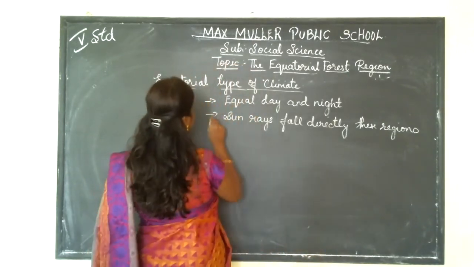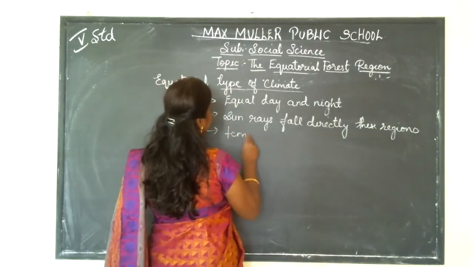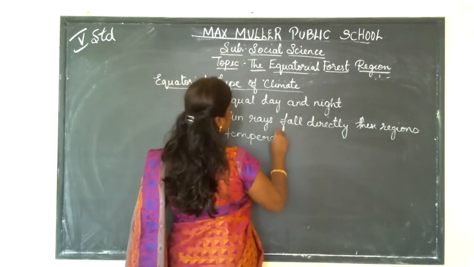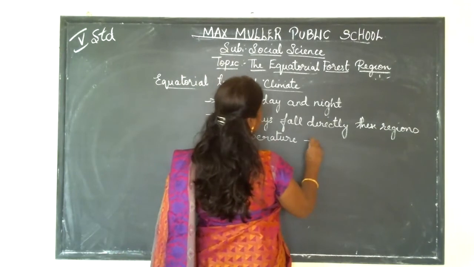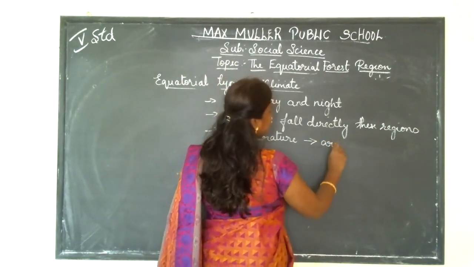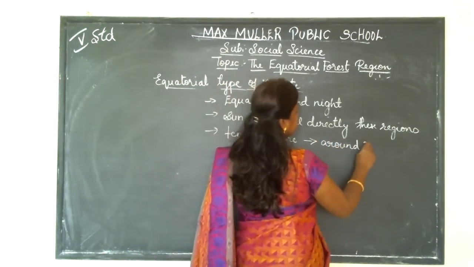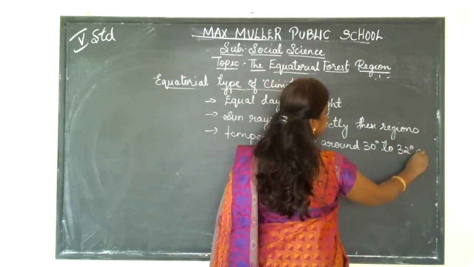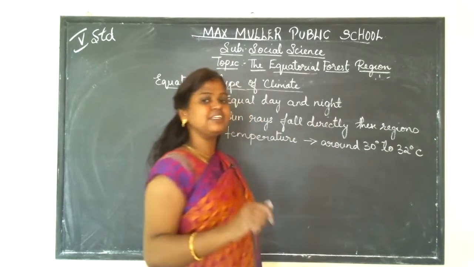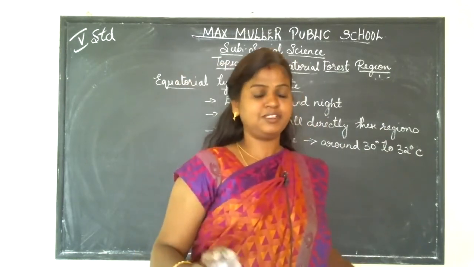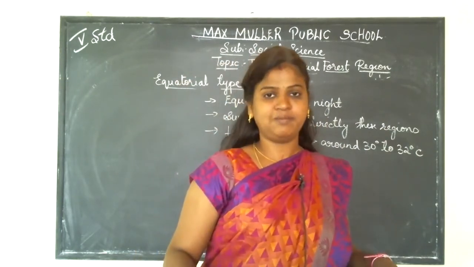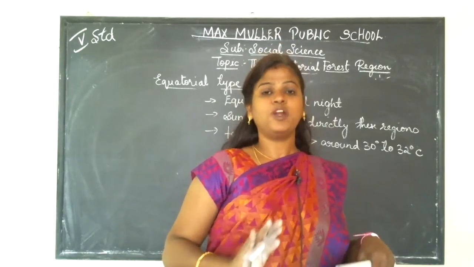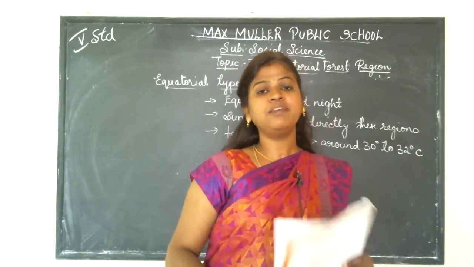So what is the temperature over here? The temperature all over the day will be around 30 to 32 degrees Celsius. Hence, it is heating the land all the time. Every time you go here, the land will be hot.